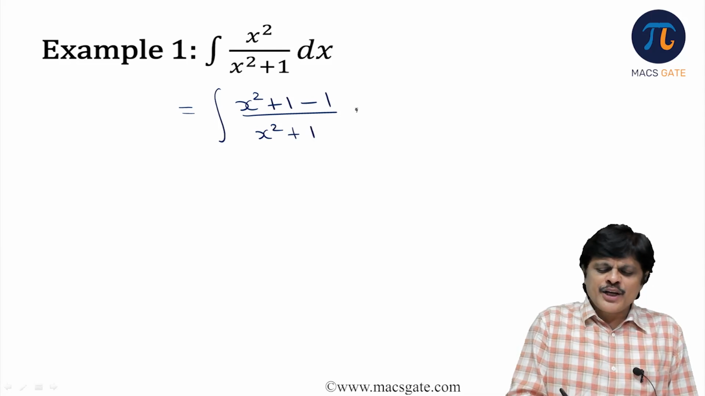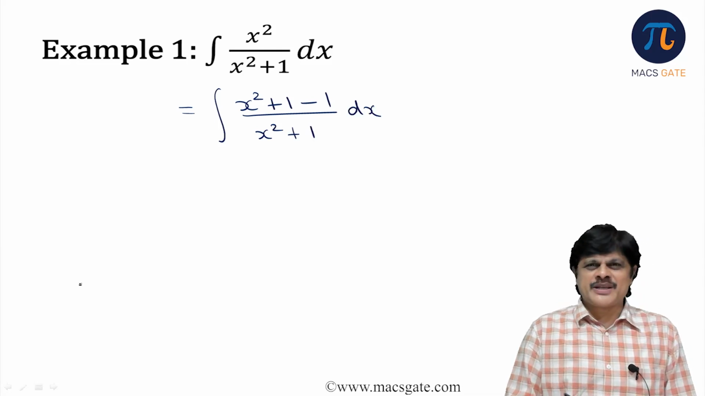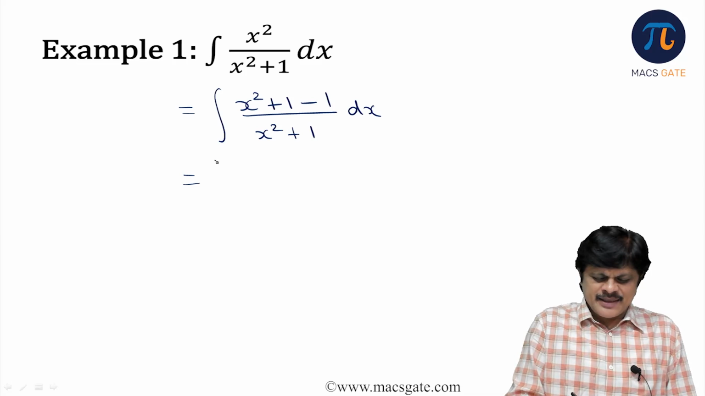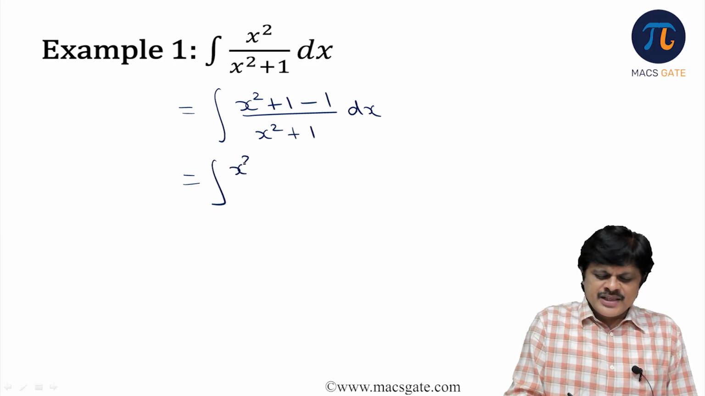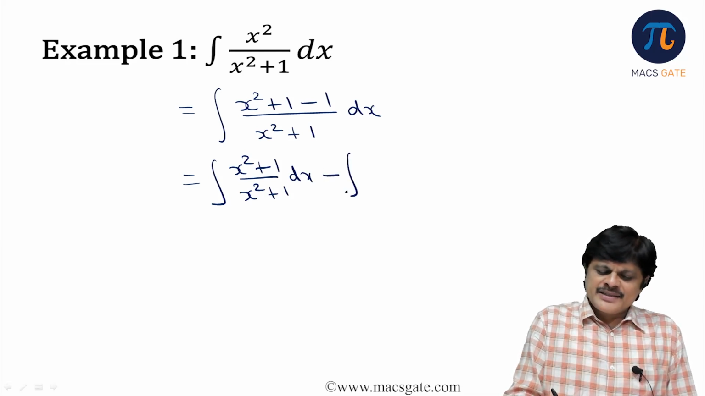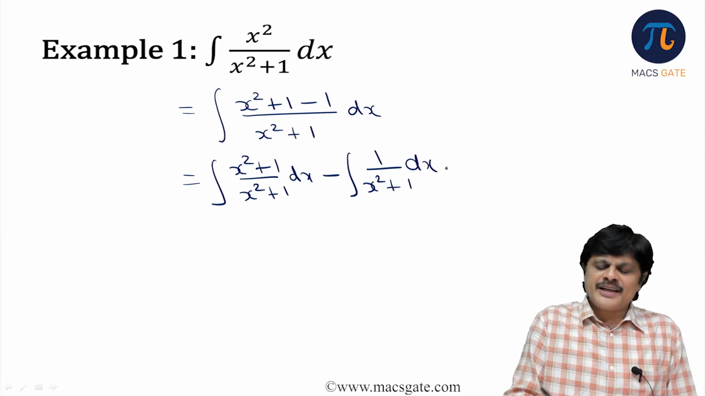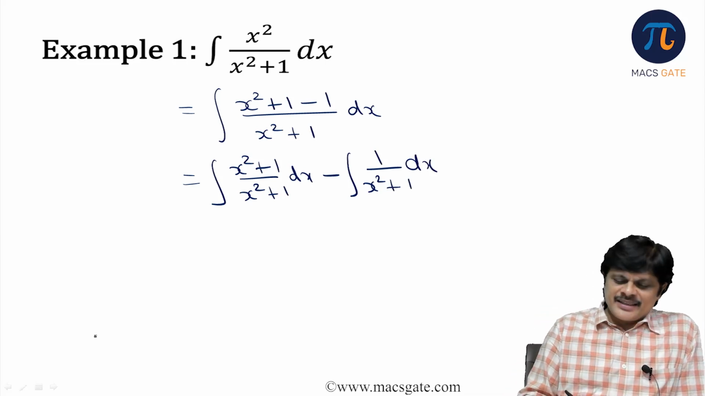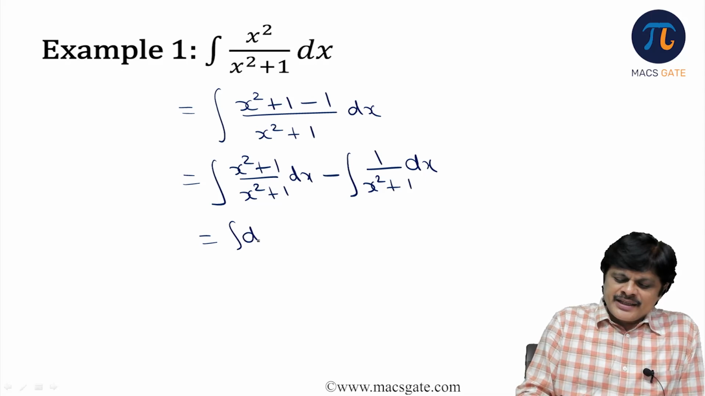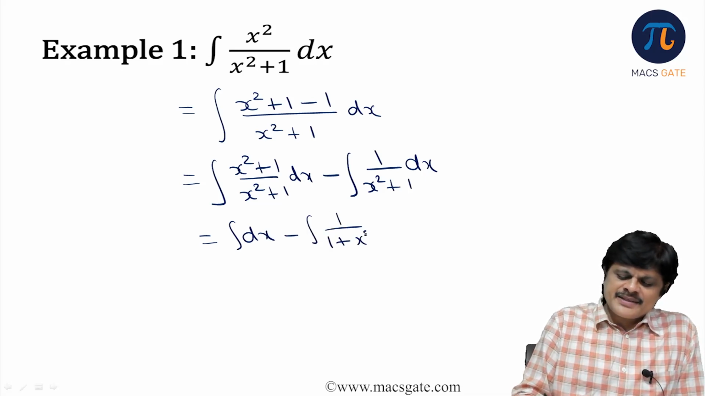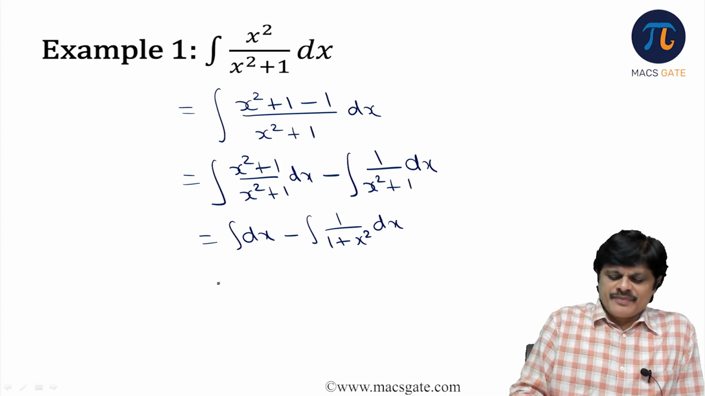The idea is simple. The denominator I am having is x square plus 1. Numerator also I am trying to get the same thing. So what happens, this is integral of x square plus 1 by x square plus 1 dx minus integral 1 by x square plus 1 dx. Is the idea clear? Now this is integral dx minus integral 1 by 1 plus x square dx, which is